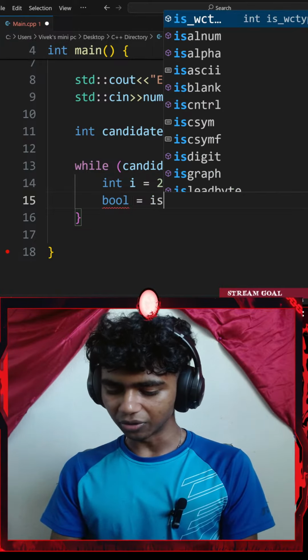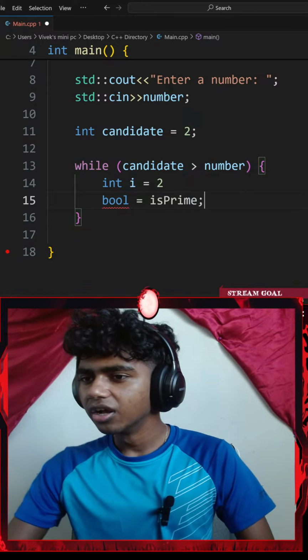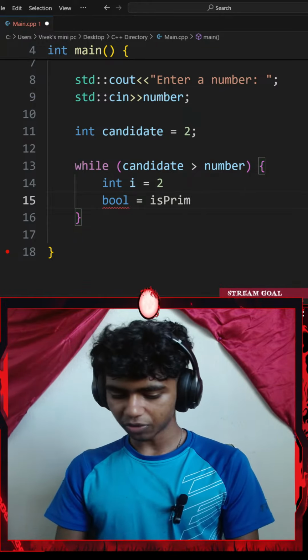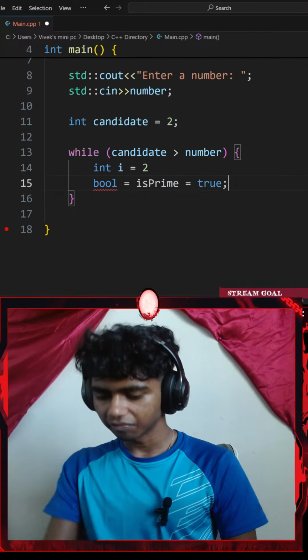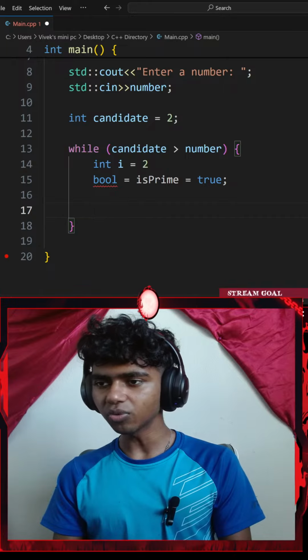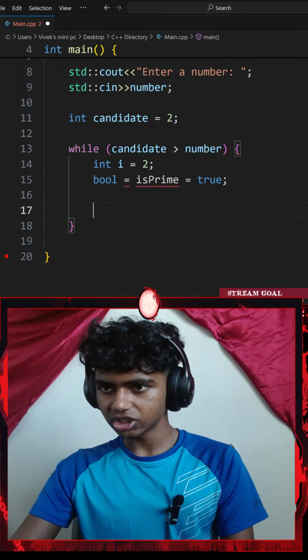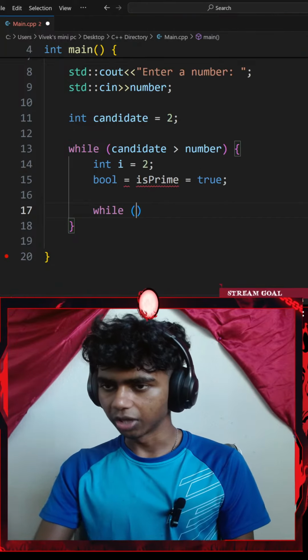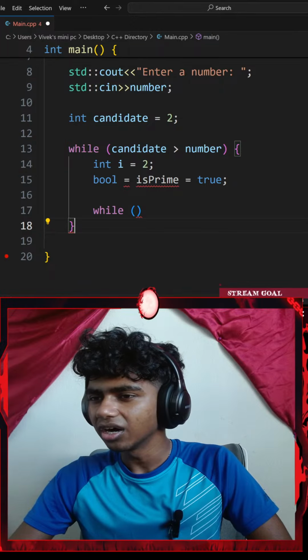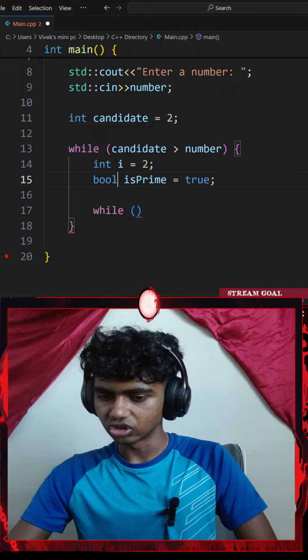That said, I'll go with a boolean isPrime variable. There we go. Okay, boolean isPrime variable, which is going to be equal to true by default. Next up, let me create an inner while loop. Let me end that with a semicolon. Okay, right here, I'll create another while loop. So I'll go with while a pair of parentheses. That said, okay, so a boolean is_prime, which is set to true.